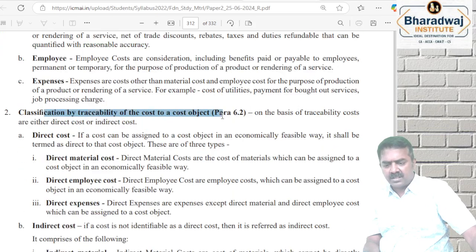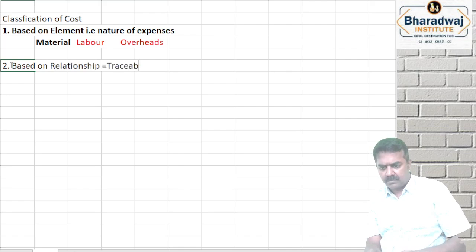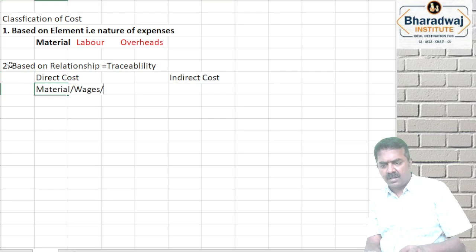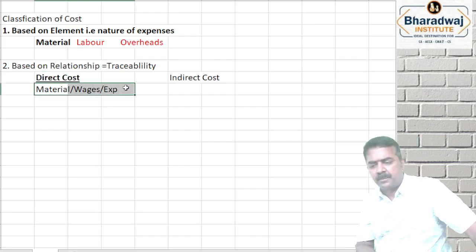Next, based on traceability. Already பார்த்திருக்கோம். Direct cost, indirect cost. It can be material or wages or expenses. Sir, what is the direct cost? ஒரு ப்ராடக்டோடையோ இல்லை ஒரு காஸ்ட் ஆப்ஜெக்டோடையோ டைரக்டா அந்த காஸ்ட் ஐடென்டிஃபை பண்ண முடியும்னா that will become which one?